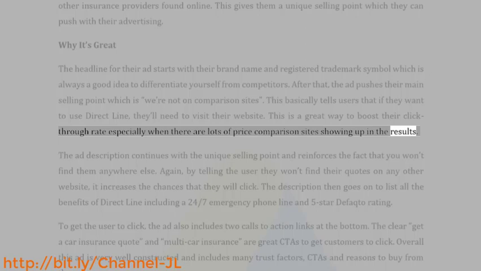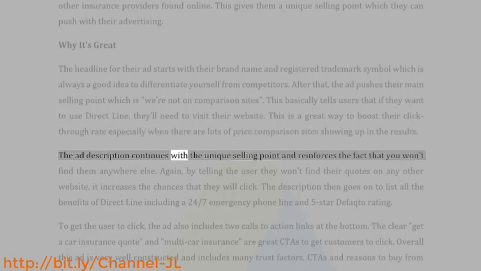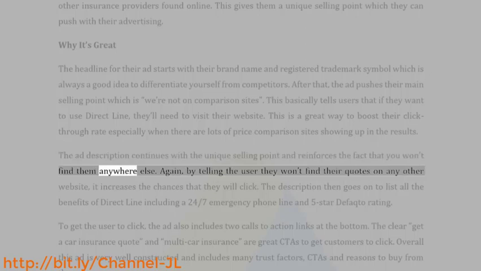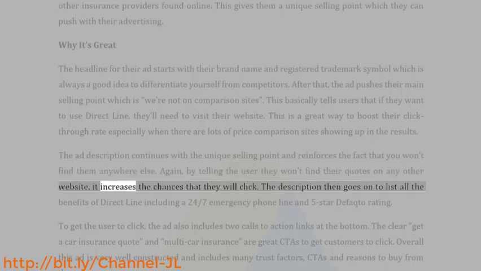The ad description continues with the unique selling point and reinforces the fact that you won't find them anywhere else. Again, by telling the user they won't find their quotes on any other website, it increases the chances that they will click.